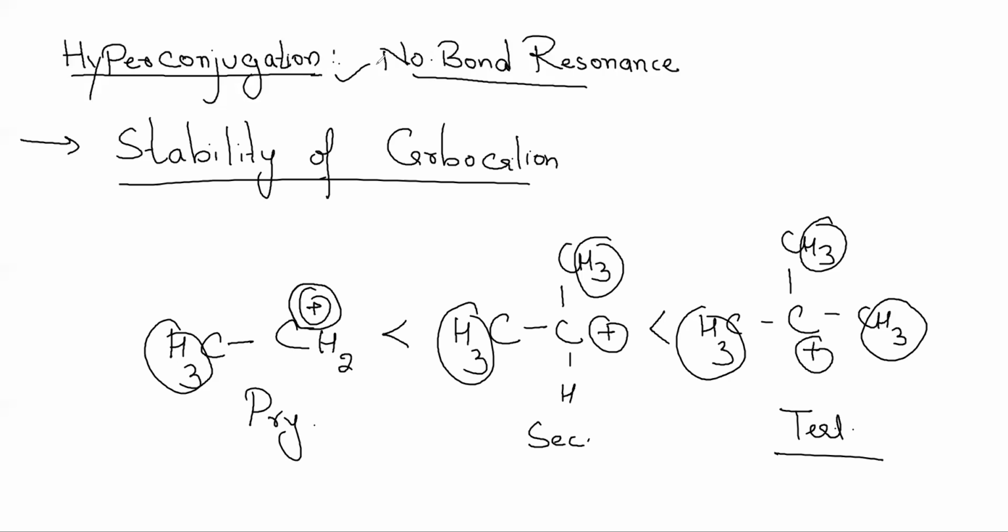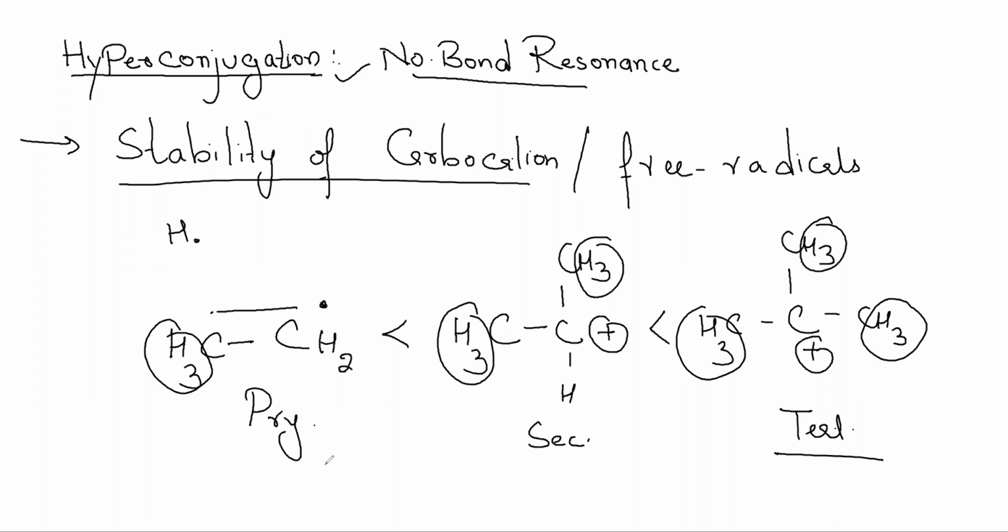Hyperconjugation is the phenomenon which explains this particular stability order that we have observed, and the same has been observed in the case of free radicals also. Because in free radicals, instead of a positive charge, we have a free radical. There too, a hydrogen goes to the side with its electron, and the single electron combines with the single electron to form a double bond. There too, hyperconjugation stabilizes the reaction intermediate. So stability of carbocations and free radicals can be completely explained with the help of hyperconjugation.